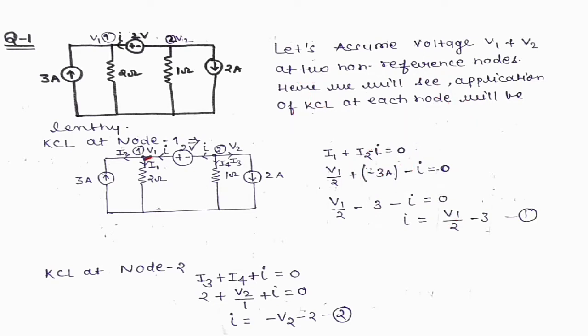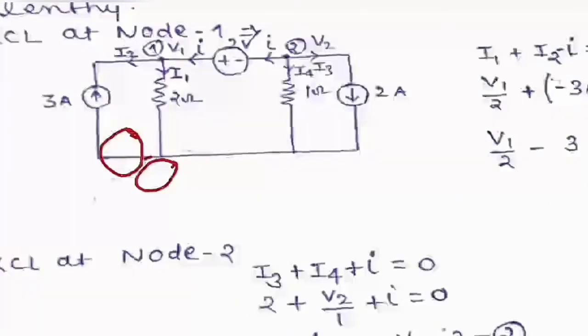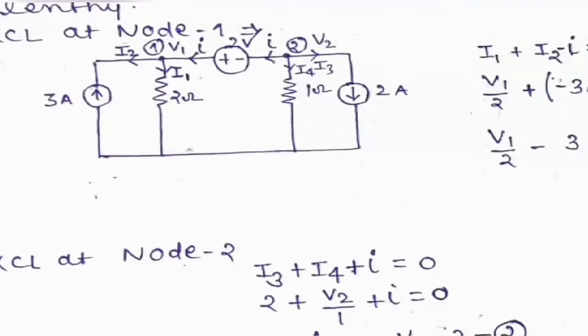In node 1 we assume such current directions. This is I2, this is I1, and this one, I, is already given, so we cannot change this direction. We just assume these two directions, I2 and I1. How can we write the equation? All the current coming towards the node is equal to all the current going out from the node.